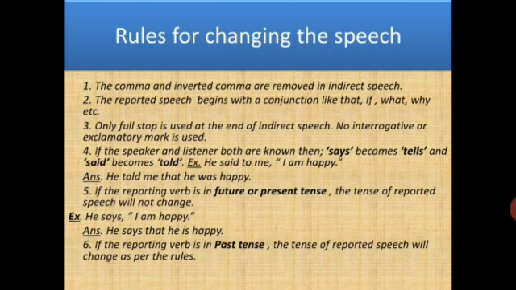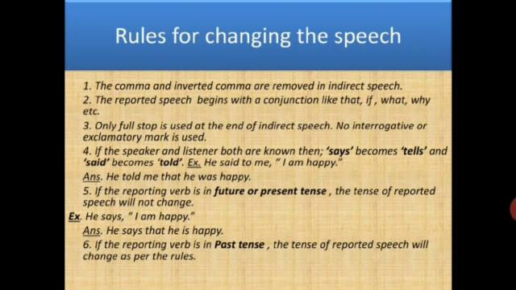Clear? And the next is when we are clear about the speaker as well as the listener. That means हमें ये पता है किसने कहा है and who is the listener, किससे कही गई है. At that time, the word says will become tells and the word said will become told. For example, he said to me. यहाँ पर clear है, he is saying the words and he is saying to whom? To me. So in this case, in the answer, I will just change that word said into told. He told me that he was happy. Similarly, if it was he says to me, I will change it to he tells me.